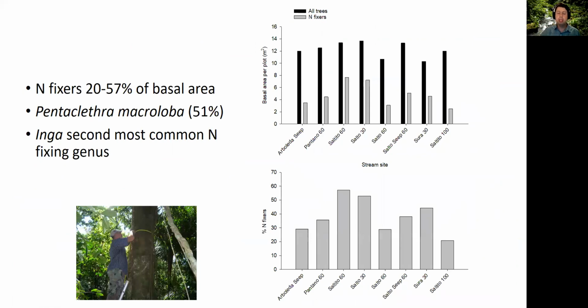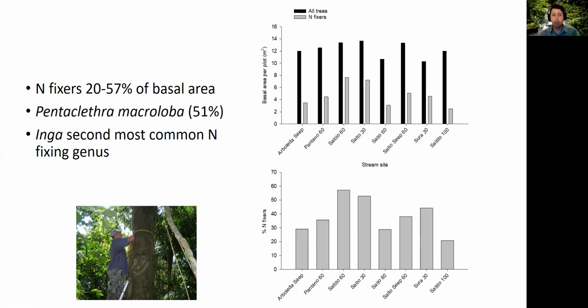So we look at the basal area of these different sites. Again, I'm using the stream site name, but they come from those plots. So here's the basal area, in black, for all the trees, and then in gray is just the nitrogen fixing trees. So this is the total basal area. If you look at the percentage of the basal area made up of nitrogen fixers, somewhere between 20% and 57% of the basal area is made up by nitrogen fixing trees.